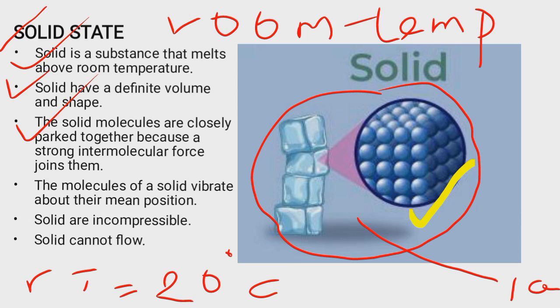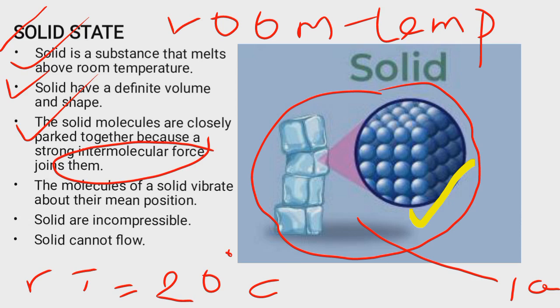And we've also seen in movies where actors are diving into liquid. Why? Because the molecules of liquid are loosely packed. But never will anybody or any object dive into a solid. If an object dives into a solid, such an object will break. Why? Because the molecules of solid are closely packed. And the reason why they are closely packed is because they are joined by a very strong intermolecular force.